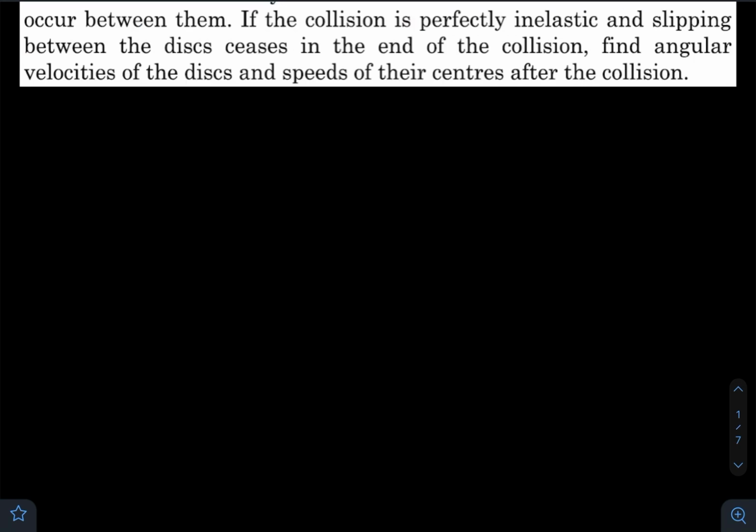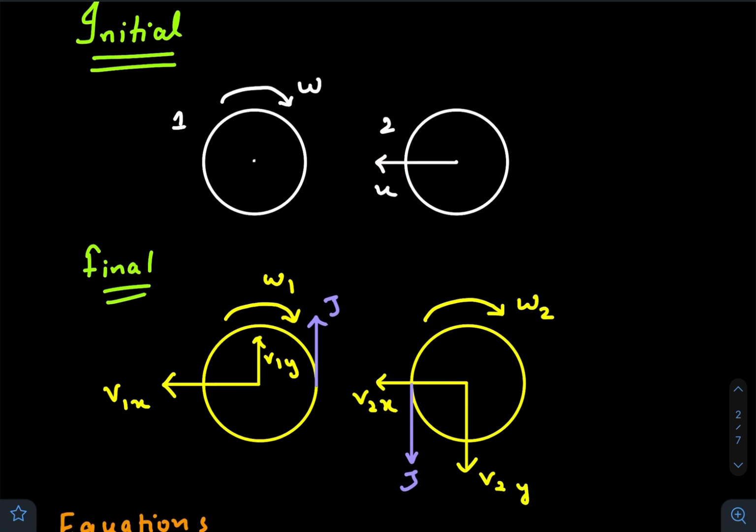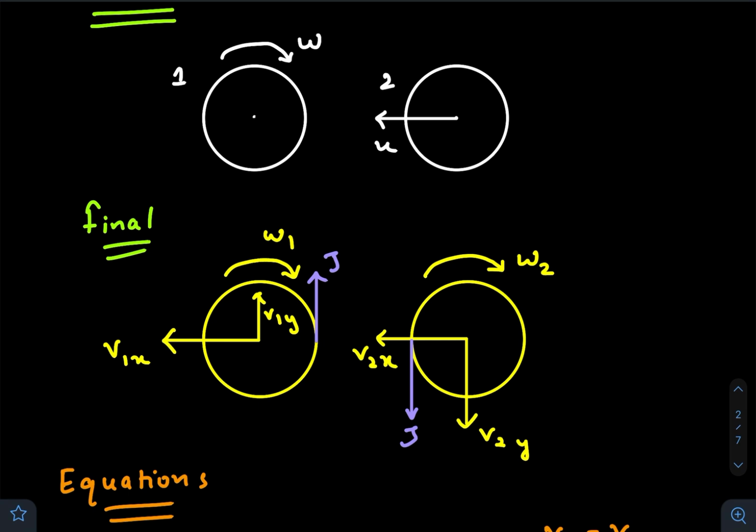So let us go through the solution. Initially, the first disk was rotating with an angular velocity omega about a stationary axis. The axis is not fixed, but it is stationary. I have considered omega in the clockwise direction, and the second disk is coming towards the first one with a constant speed u. Of course, it is not rotating. Both the disks suffer a head-on collision, and the collision is perfectly inelastic. It has been mentioned in the question.